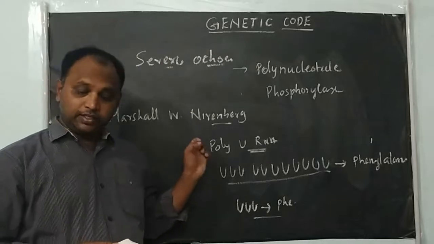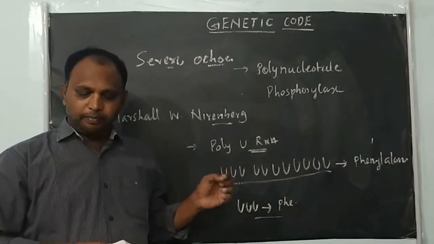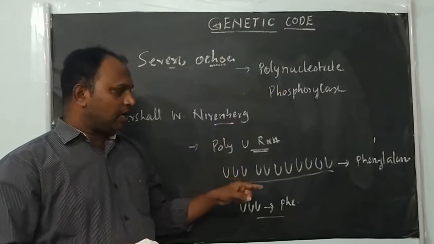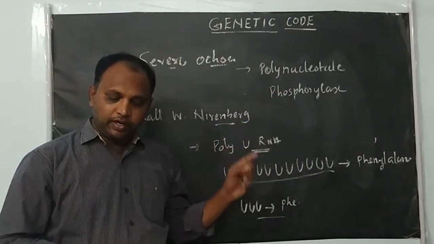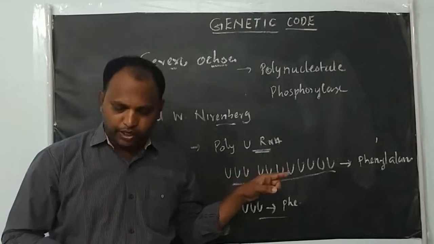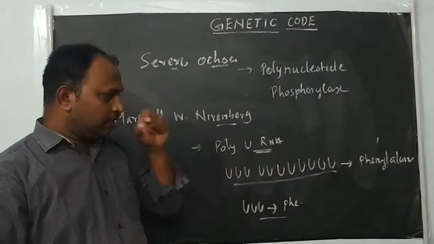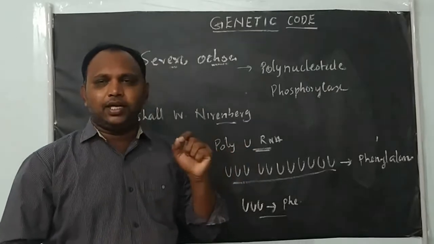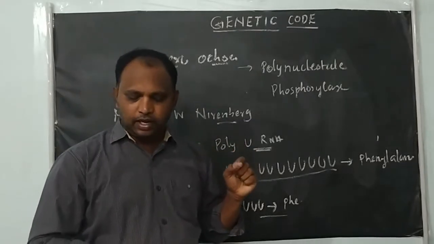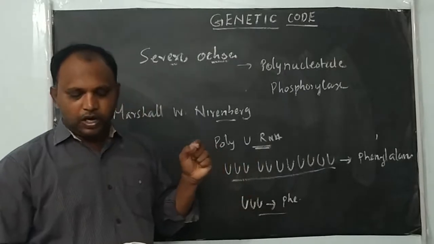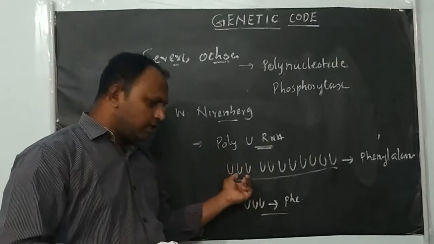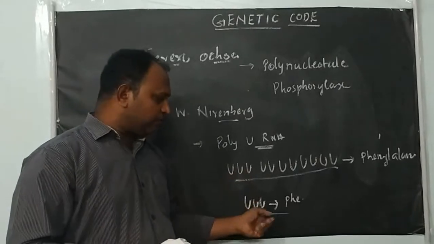Nirenberg synthesized poly-U RNA by using the enzyme polynucleotide phosphorylase, and with the help of that they translated this RNA into protein. The protein is made up of only a single type of amino acid, phenylalanine. So it is polyphenylalanine, because every 3 uracil bases code for 1 phenylalanine.